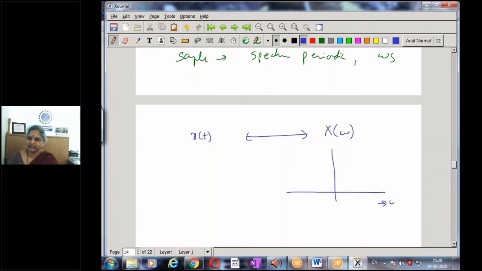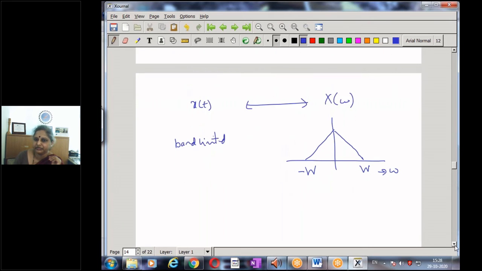I am considering a signal in the frequency domain, with a spectrum from minus w to plus w. So I'm taking a signal x of t which is band limited to w radians in the frequency domain.